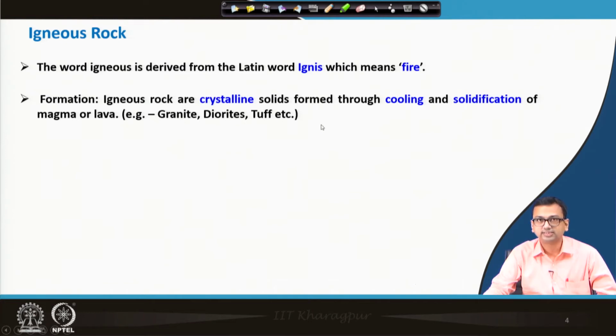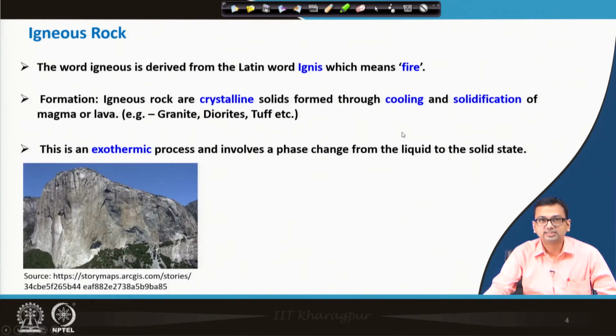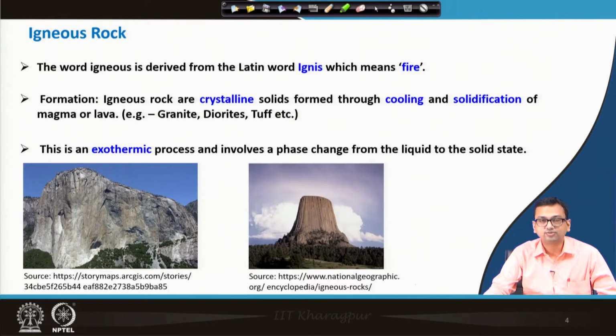There are several, we will discuss that also. Now, this cooling is an exothermic process, the magma cools down, and it involves a phase change from the liquid to solid state. So, magma or lava converts into solid material. Very straightforward. This is a big old mountain, and this is also an old mountain, basically made of igneous rock.